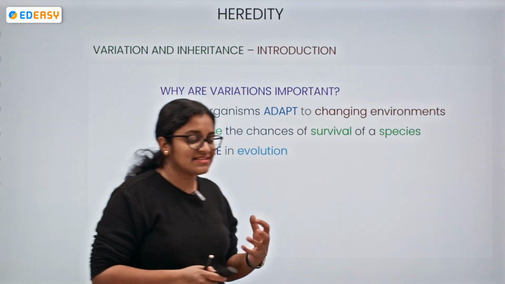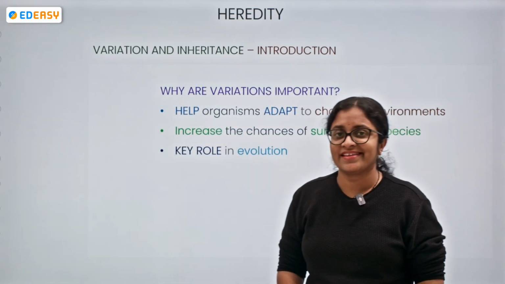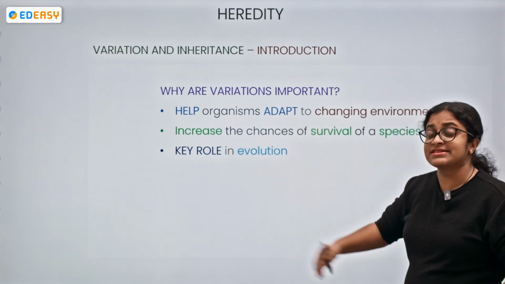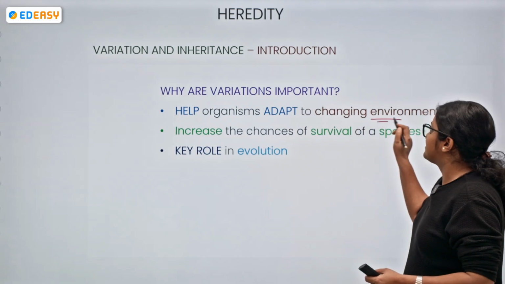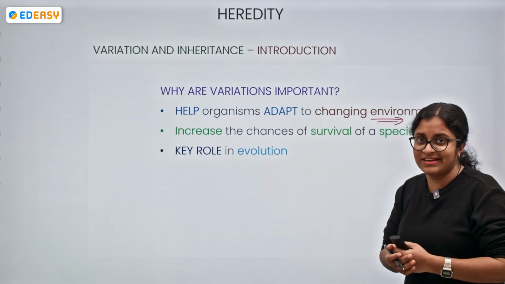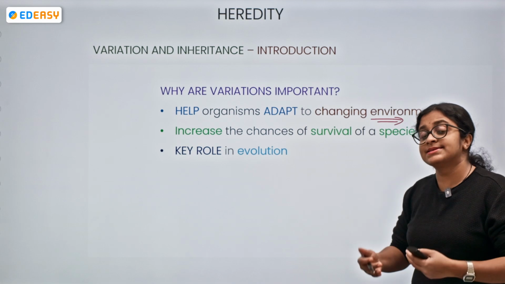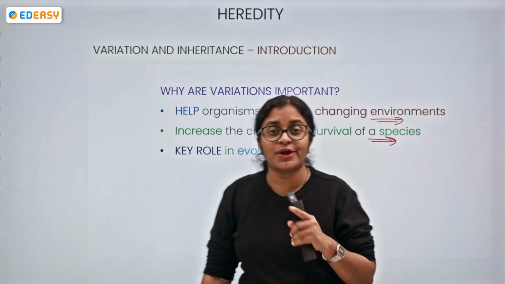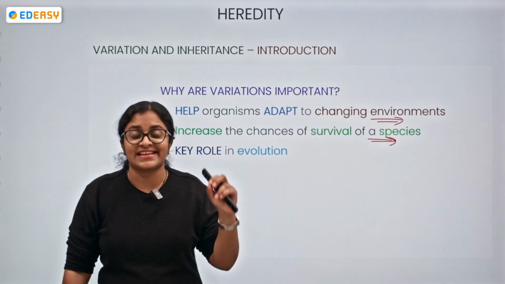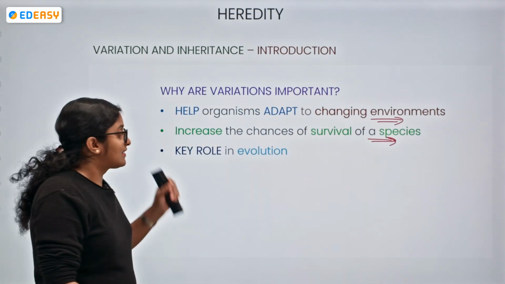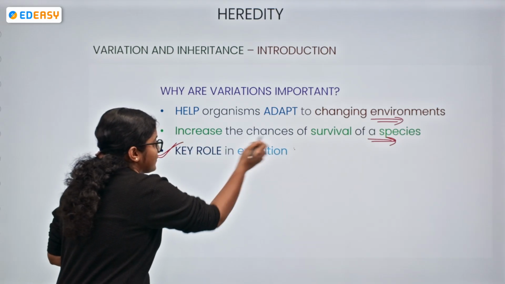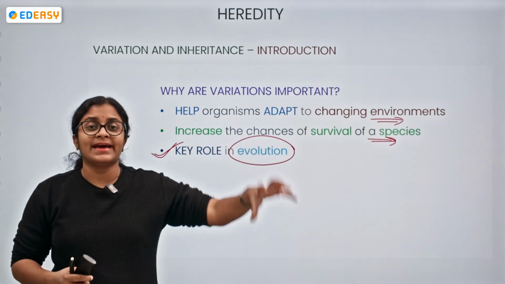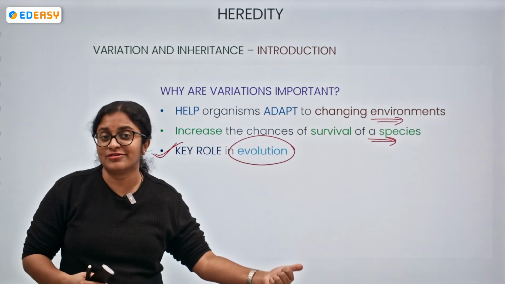Moving on. Why are variations important? Why do you think, students, they are necessary? Because the little differences help living organisms get adapted to a changing environment, enhancing the chances of survival of a particular organism. Most variations also play a key role in evolution, so that species get adapted to varied climatic conditions and are able to survive.